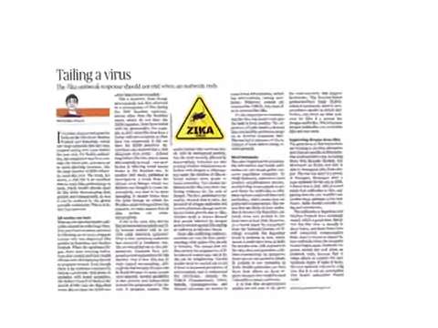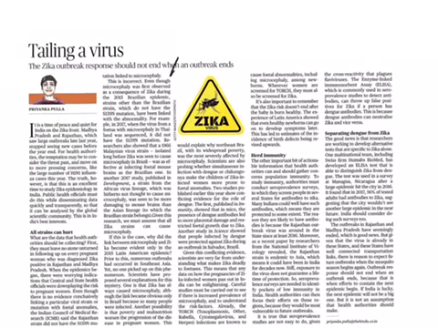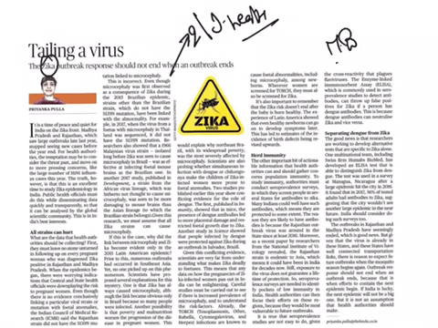The next article is Tailing a Virus. This article comes under GS paper 2 under the topic of issues related to health. From this article, what is important for us to know is about the Zika virus. We know that Zika virus disease is a mosquito-borne disease transmitted by Aedes aegypti mosquitoes, which also transmit other vector-borne diseases like chikungunya, dengue and yellow fever.